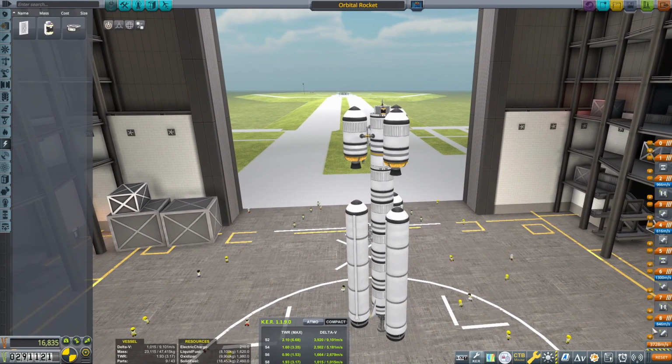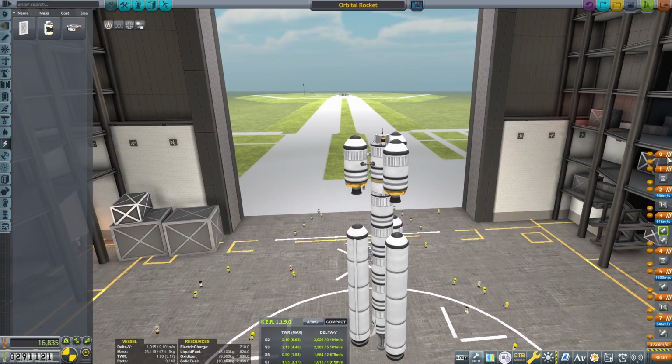So last check of staging. So now we can actually make these fire at the same time again. So that's fine. Okay. What's this 0 here? We don't need that. Alright, we're good. So this is going to be called Satellite Delivery Rocket.